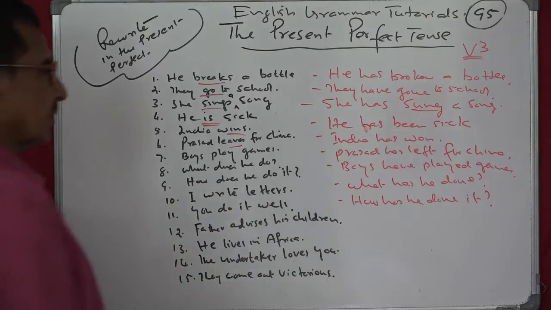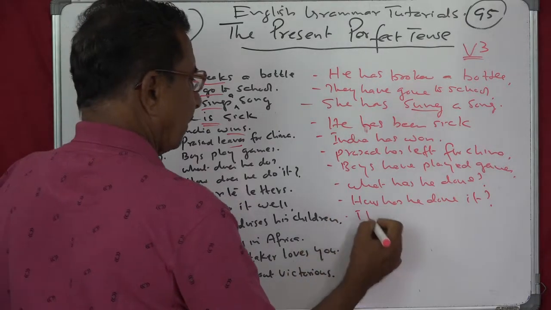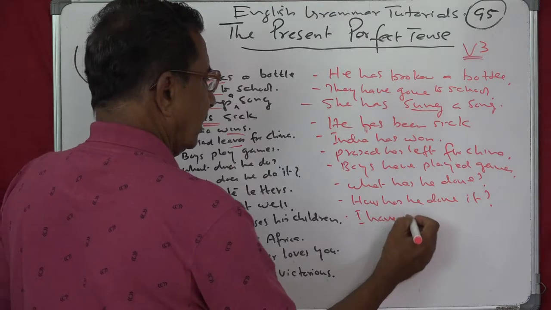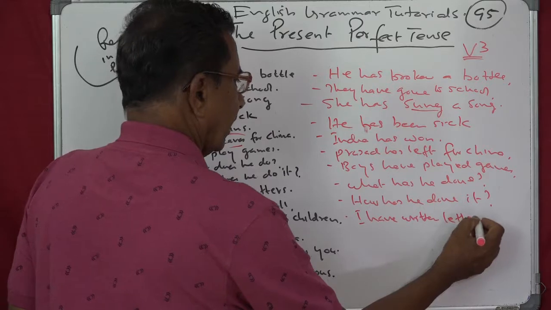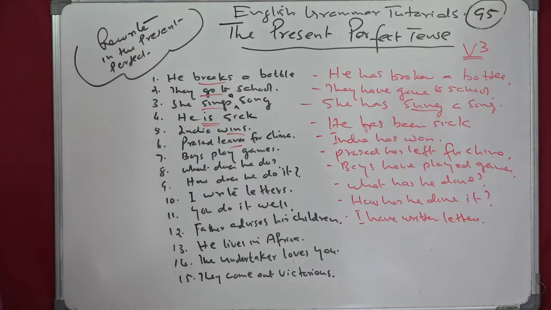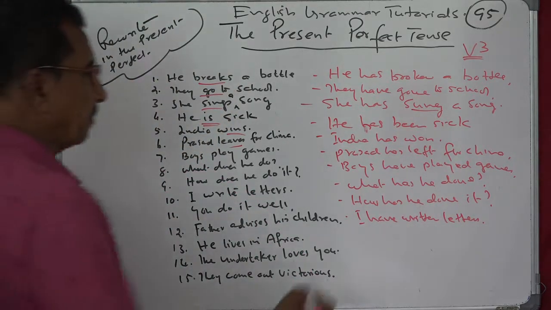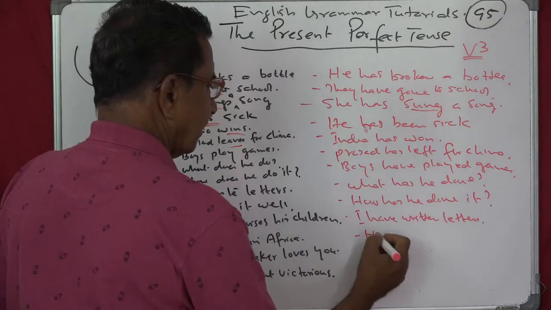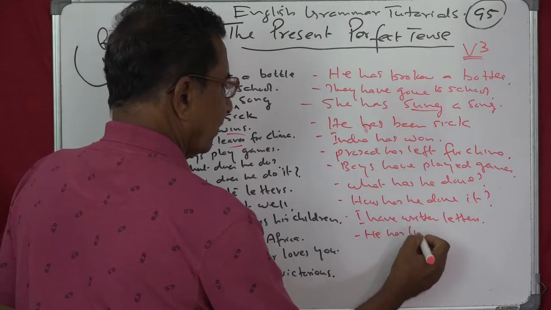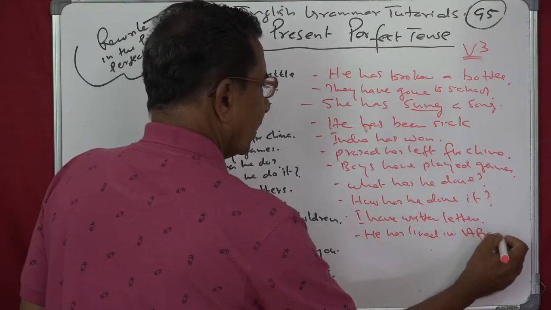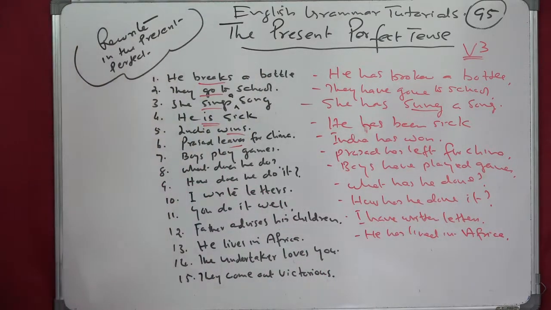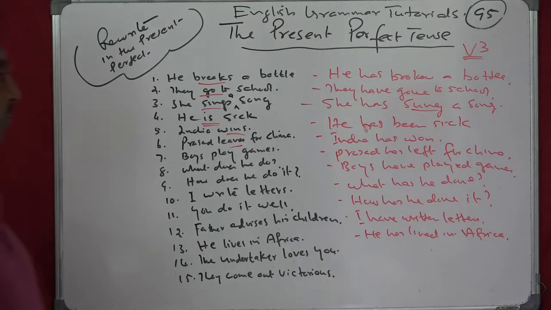I write letters. I have written letters. And next, he lives in Africa. He has lived in Africa. Yes. Next, the undertaker loves you.